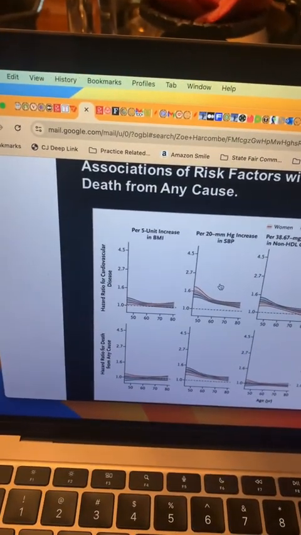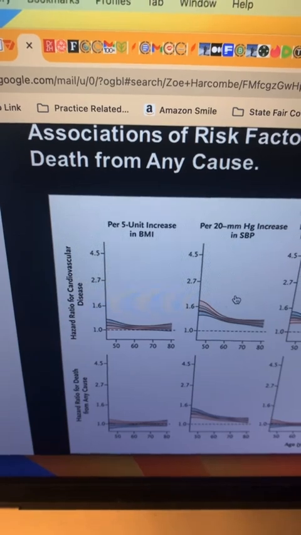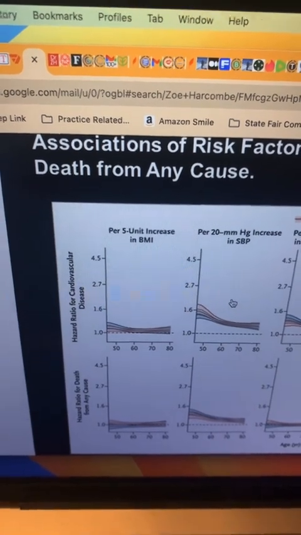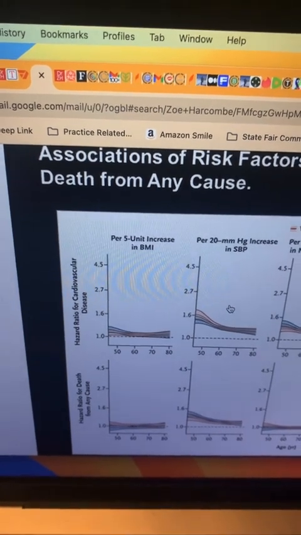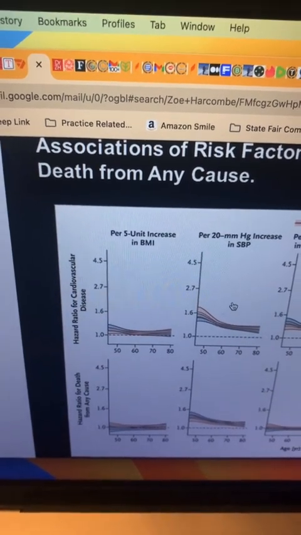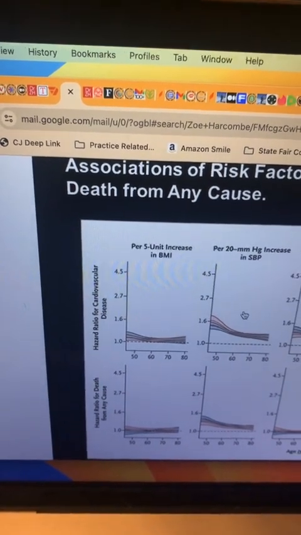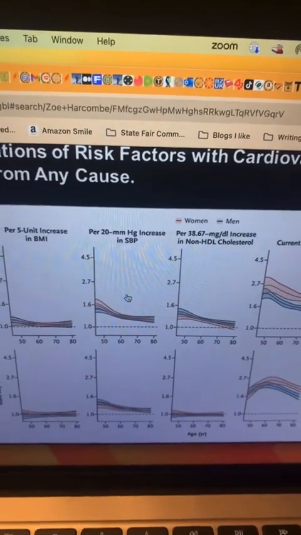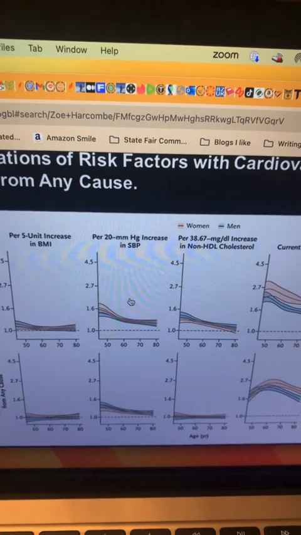This is for cardiovascular disease risk. So body mass index, weight, really doesn't show any association at all. 50, 60, 70, 80 years. So the horizontal axis is age, the vertical axis is hazard ratio. A 20 millimeter of mercury increase in systolic blood pressure is there.